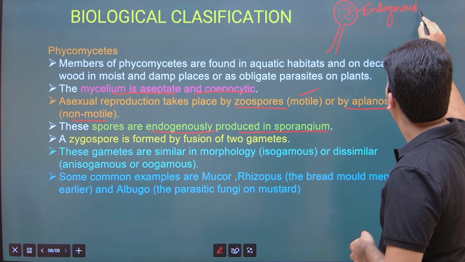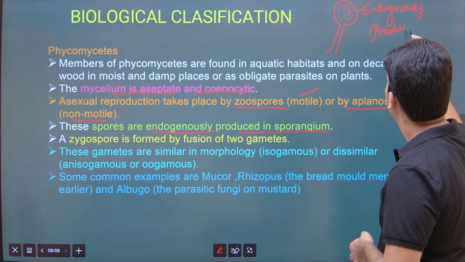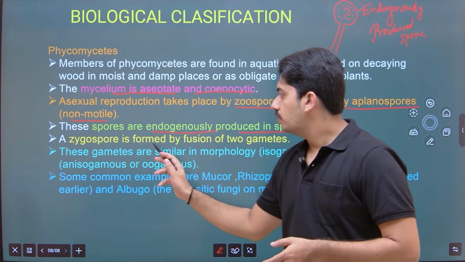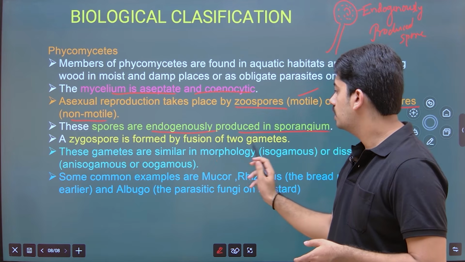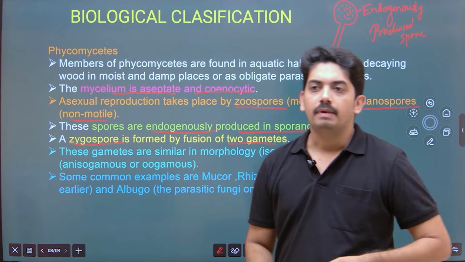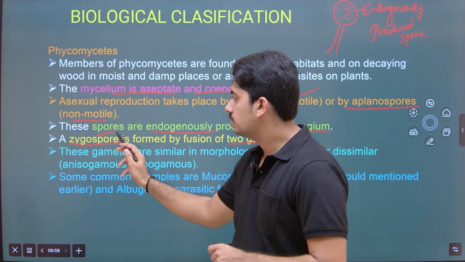Endogenously produced spore. Okay. Now, zygospore is formed by the fusion of two gametes. This is very, very important. By the sexual mode of reproduction, it produces the zygospore.